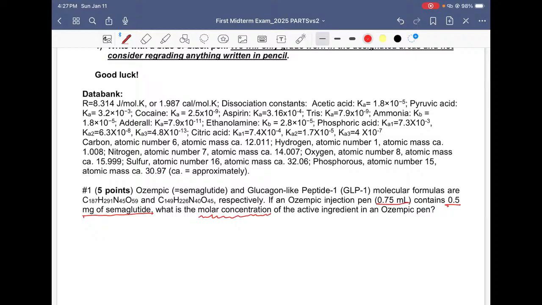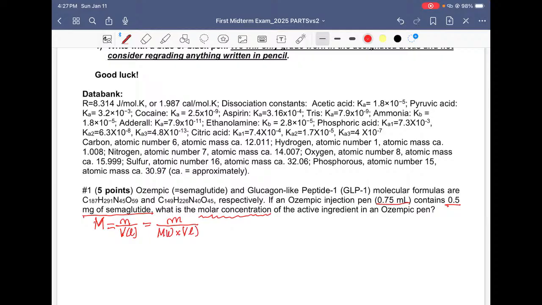All right, so this is just asking you to calculate the molarity, which is equal to the number of moles divided by the volume in liters. However, we don't have the number of moles here, so we have to calculate it. The way to do that is to use the formula: the number of moles equals mass divided by the molecular weight, and the volume in liters, you will repeat it here.